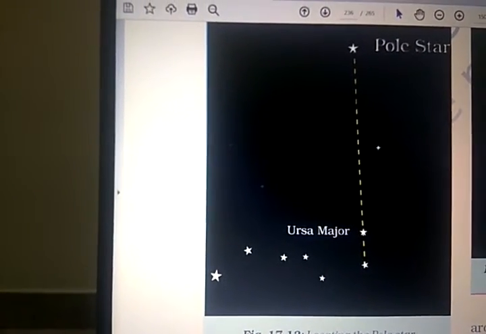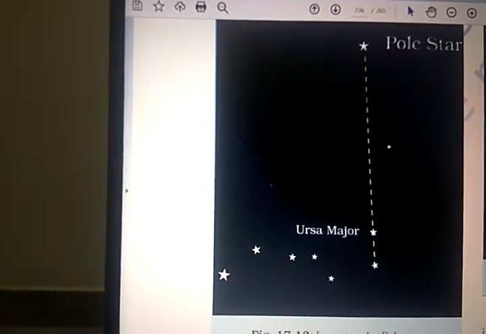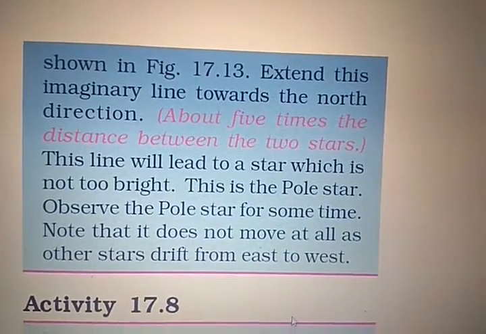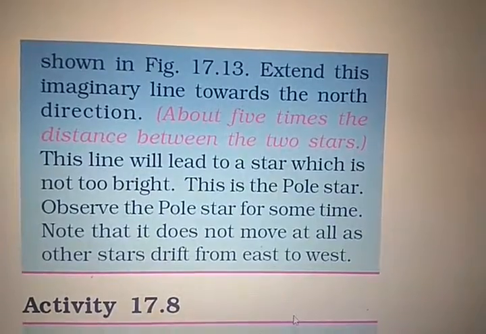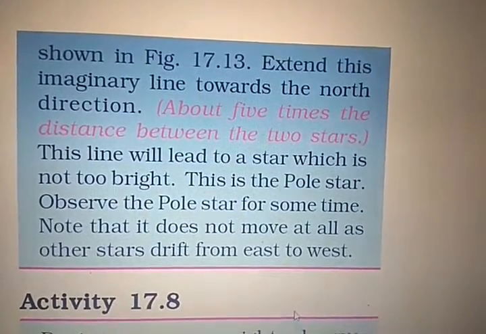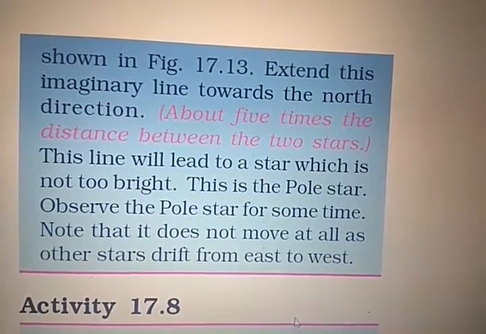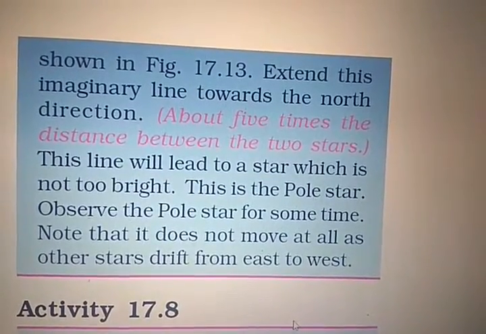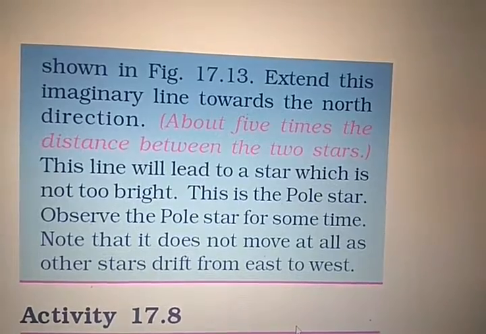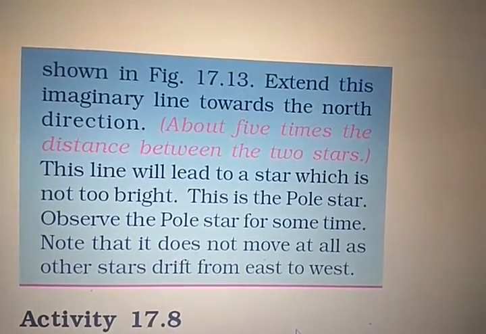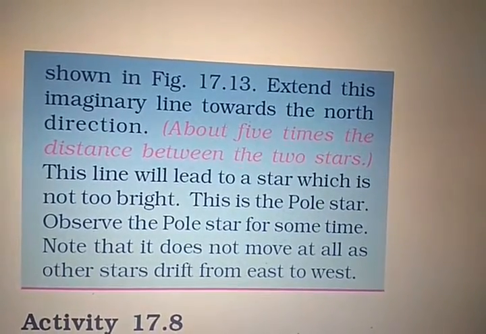With the help of Ursa Major, you can find the pole star. Extend this imaginary line towards the north direction, about 5 times the distance between the 2 stars. This line will lead to a star which is not too bright. This is the pole star. Observe the pole star for some time. Note down that it does not move at all. Other stars drift from east to west.